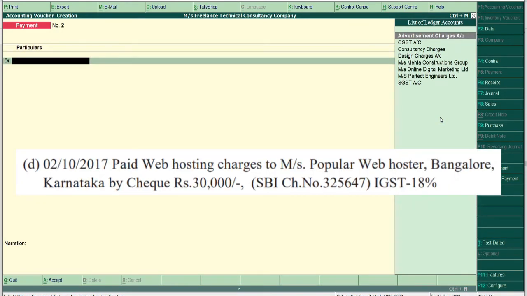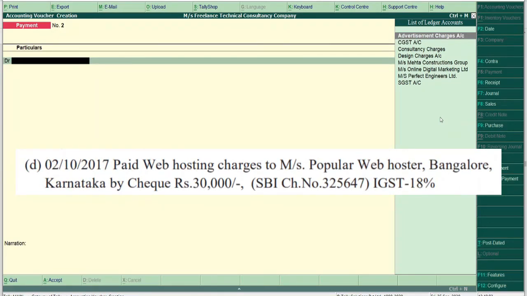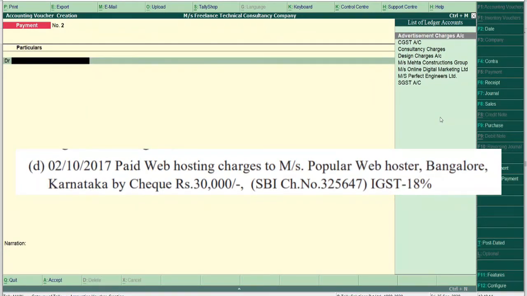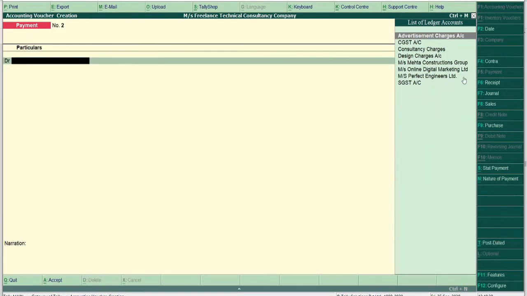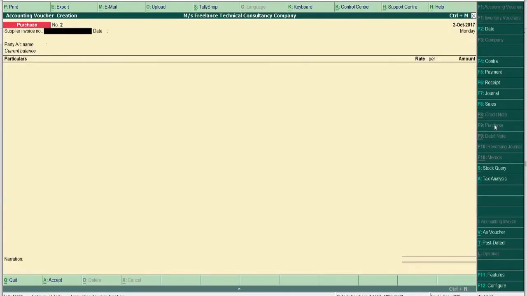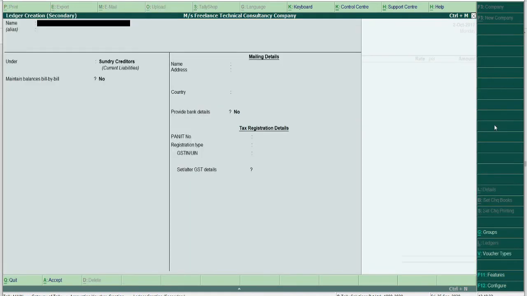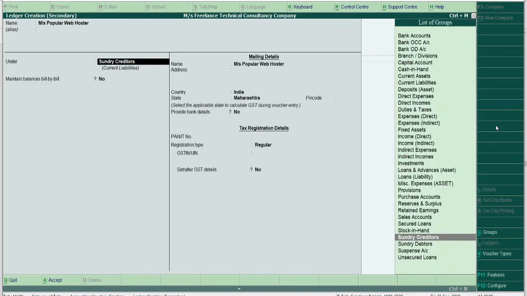Now the fourth one, where paid web hosting charges to Messrs. Popular Web Hoster, Bangalore, Karnataka, and the amount is given. Now here the transaction is out of state, so we are going to consider this GST as IGST, which is given in the problem as IGST 18%. So we will first go to purchases and we will create this party's account, Alt C, who is going to be our sundry creditor.